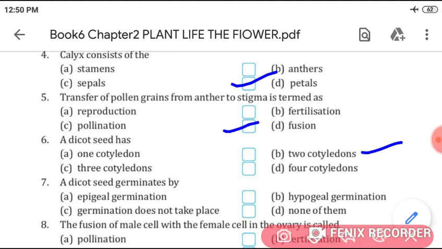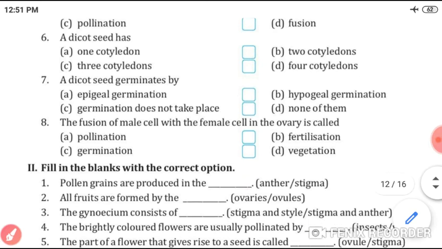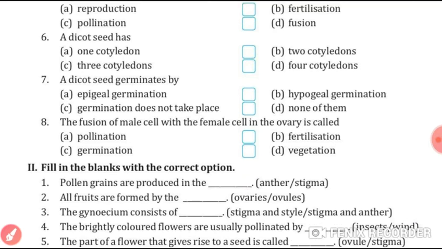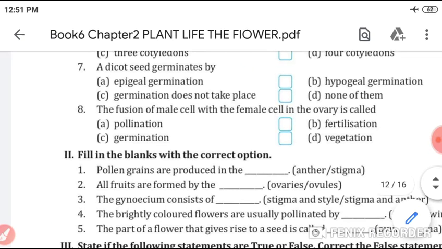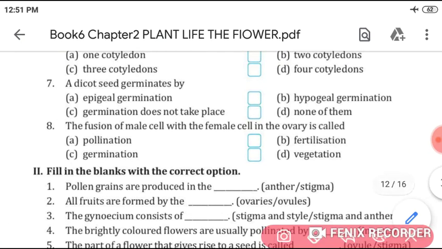A dicot seed germinates by, students, its answer is epigeal germination. Now the fusion of male cell with the female cell in the ovary is called fertilization.